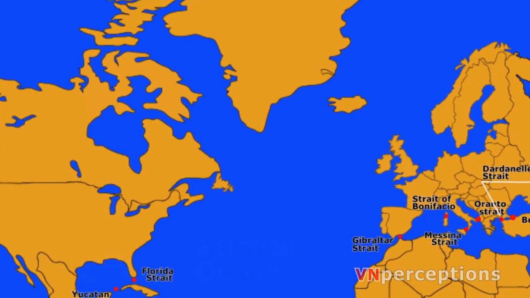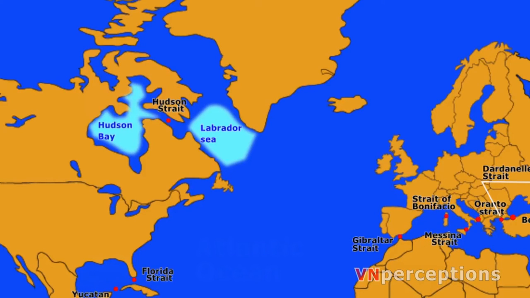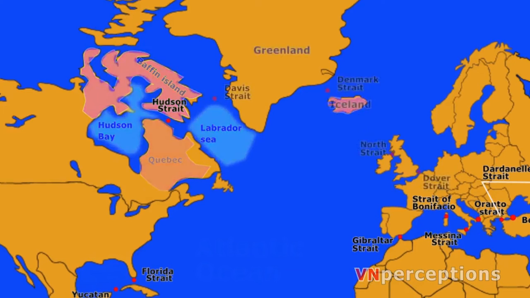Then it is the Hudson Strait. It links the Atlantic Ocean and Labrador Sea to Hudson Bay in Canada. This strait lies between Baffin Island and Nunavik with its eastern entrance marked by Cape Chedley in Quebec and Resolution Island of Baffin Island. Then it is Davis Strait.